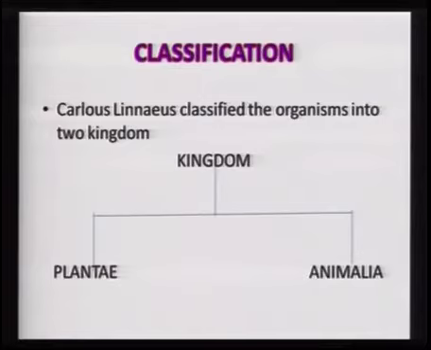He divided all the organisms into Plantae and Animalia on the basis of whether they could manufacture their own food or could move about. All those organisms which could manufacture their own food with the help of chlorophyll and sunlight were grouped under kingdom Plantae, whereas all those who could not manufacture their own food were grouped under kingdom Animalia. Also, plants belonging to the kingdom Plantae could not move about, whereas animals belonging to the kingdom Animalia could move about.